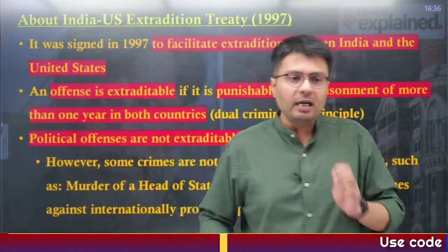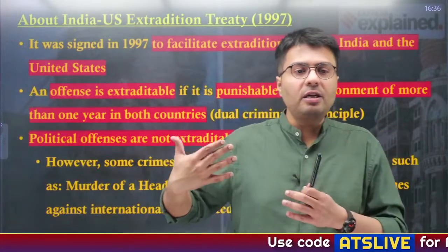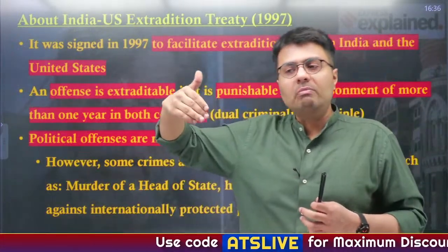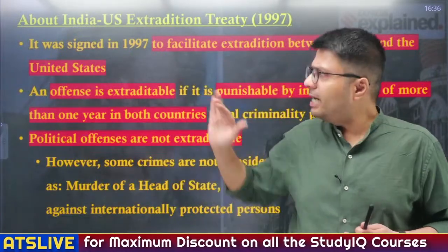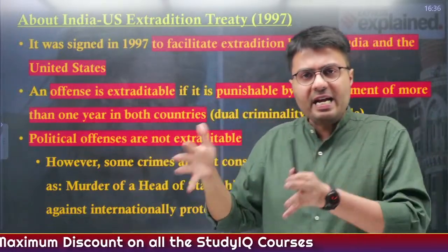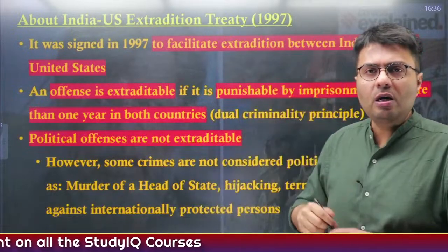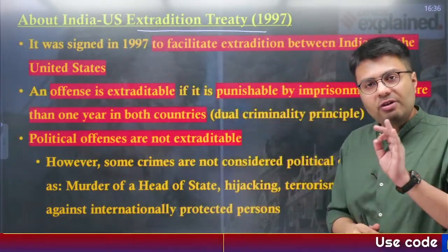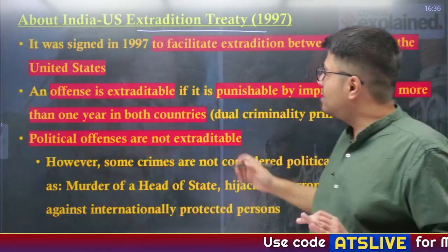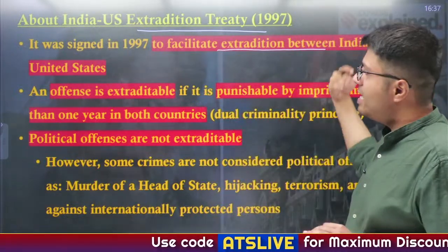Now, let us understand the process of extradition. Extradition actually involves handing over the custody of a particular person who has been accused of a particular crime, right? Now, extradition between India and US is regulated through a treaty which was signed by both countries, known as the India-US Extradition Treaty of 1997. It was signed to facilitate extradition between India and US.